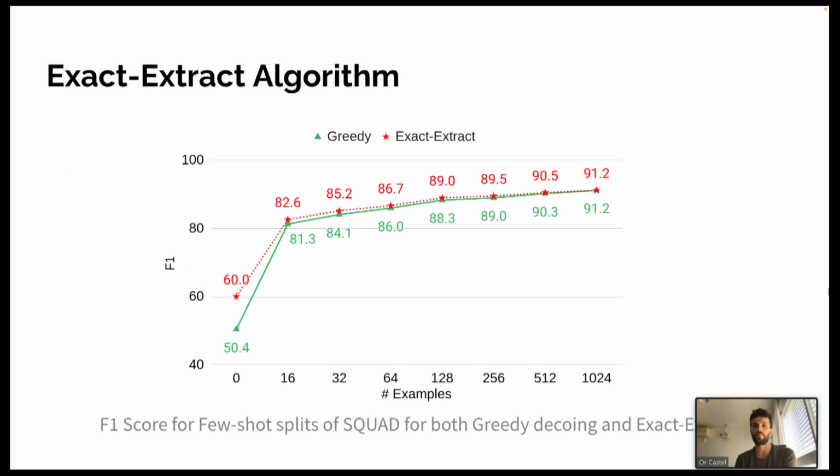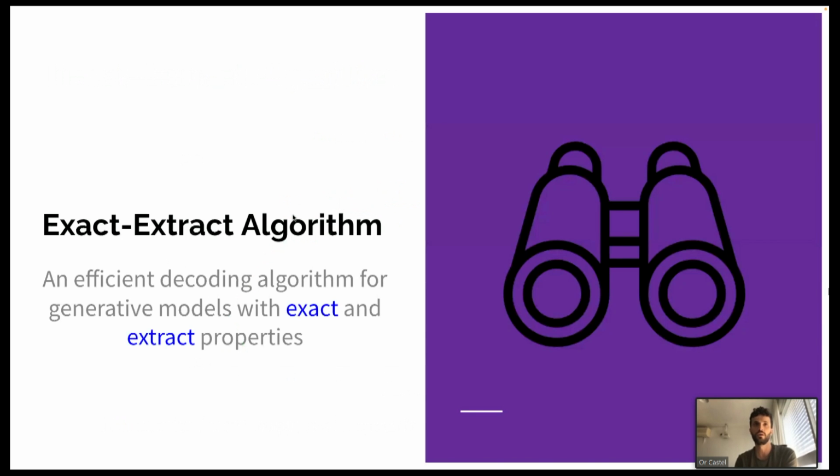Our main results show that in a zero-shot setup, enforcing the two properties of exact and extractive using our decoding algorithm shows better results compared to greedy decoding, that's the red versus green. When fine-tuning on a handful of 16 examples, the F1 score gap is drastically narrowed down. And these two properties of exact and extractive also improve as well. We measure them for greedy decoding, and we'll see that soon.